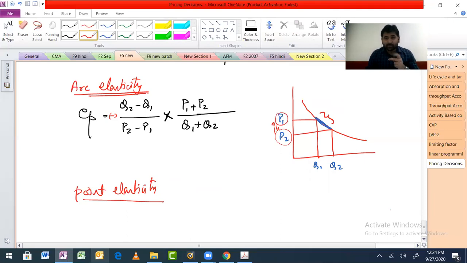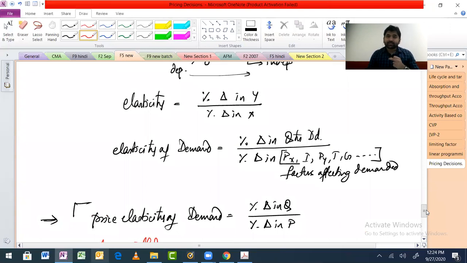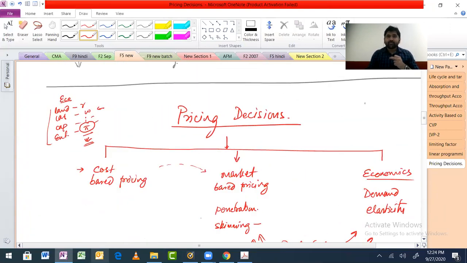Now, one very important thing. Why are we breaking our head so much on elasticity? What was the chapter name? Pricing decision. So why are you killing us with all this elasticity stuff? We had to talk about demand because we had to come down to elasticity. That's why we discussed demand. In the book also they have done the same way; they discussed demand, but they were compelled to discuss demand because of elasticity.